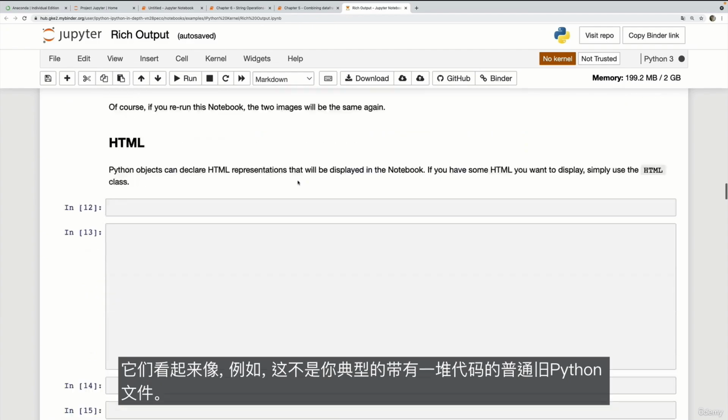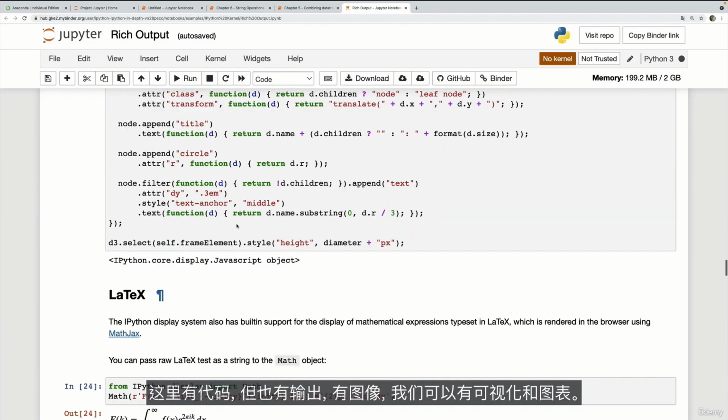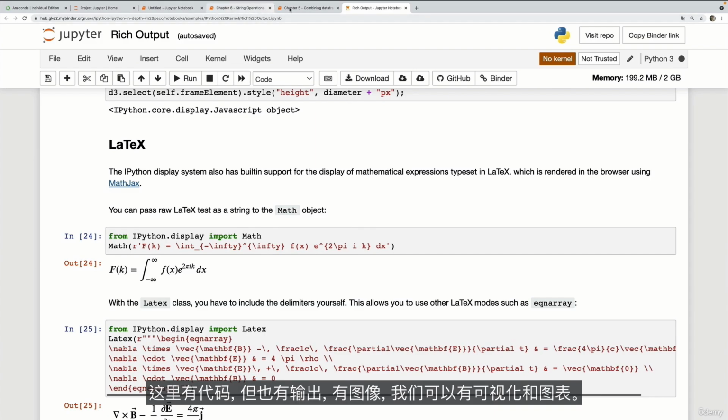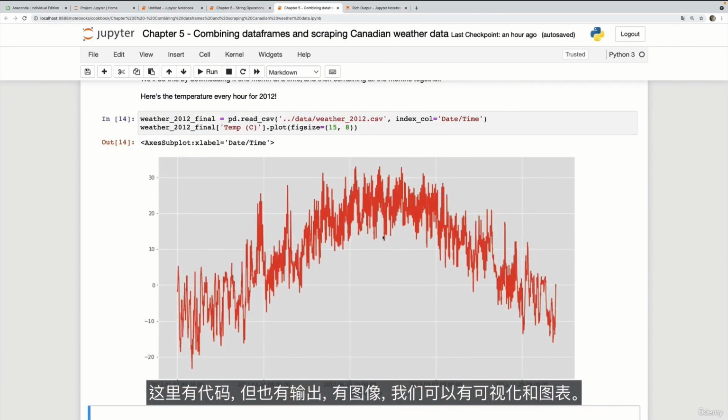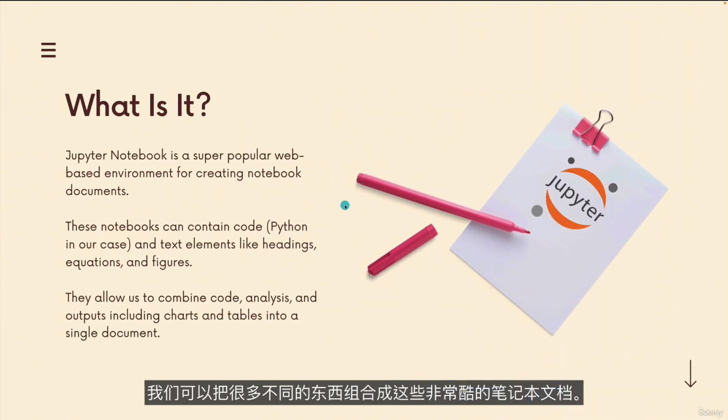This is not your typical plain old Python file with a bunch of code. There is code in here. But then there's also output. There's images, right? We can have visualizations and charts. We can even have interactive elements with sliders and controls. There's a whole bunch of different things we can combine down into these really cool notebook documents.